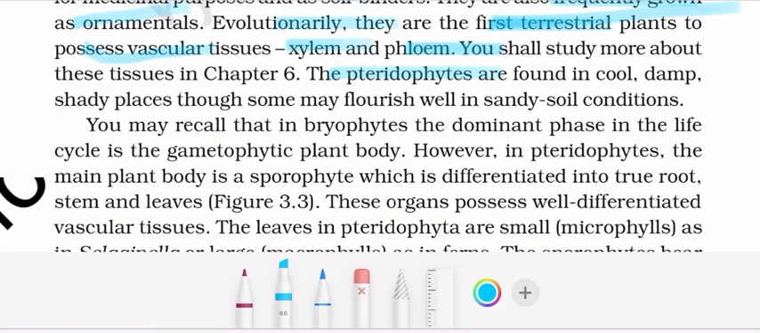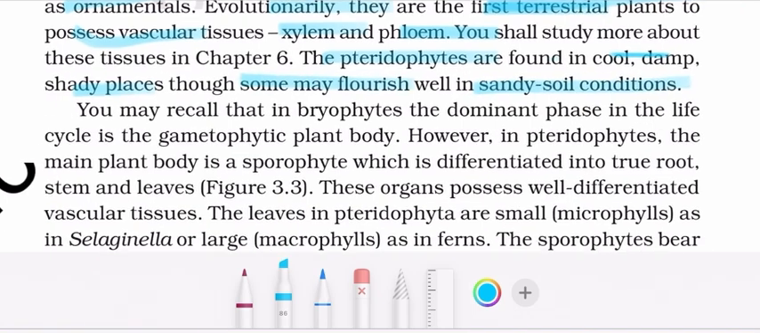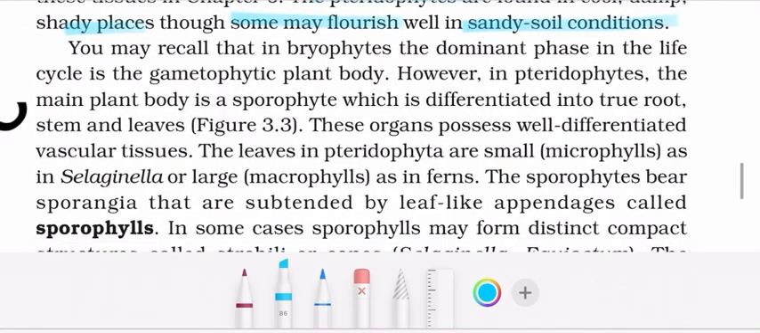The pteridophytes are found in cool, damp, shady places, though some may flourish well in sandy soil conditions. You may recall that in bryophytes, the dominant phase in the life cycle is the gametophytic plant body. However, in pteridophytes, the main plant body is a sporophyte, which is differentiated into true roots, stem, and leaves. These organs possess well-differentiated vascular tissue. The leaves in pteridophytes are small, called microphylls, as in Selaginella, or large, called macrophylls, as in ferns.